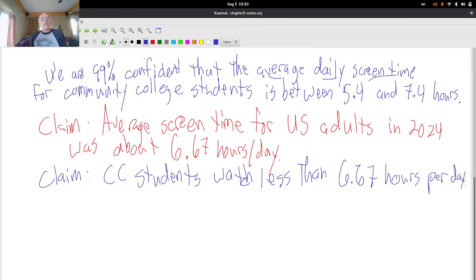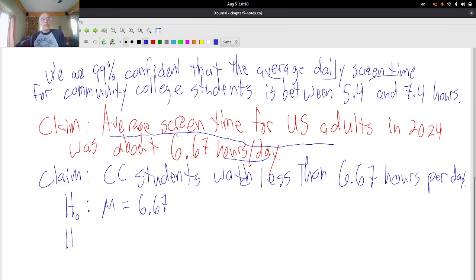All right, so I can turn these into hypotheses. So I'm going to say my null hypothesis, that would be H0, is a mean, mu. What is mu? Mu would be average screen time for US adults in hours per day. And we're claiming up there that, according to that article, it's 6.67 hours per day.